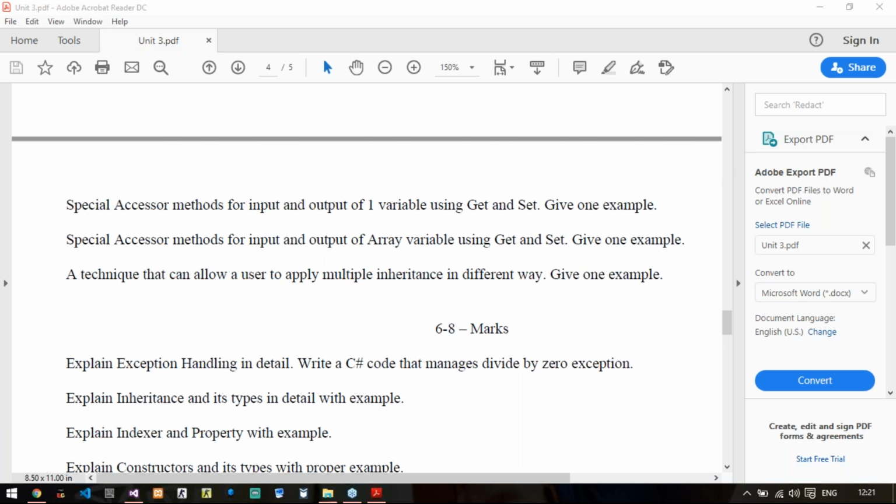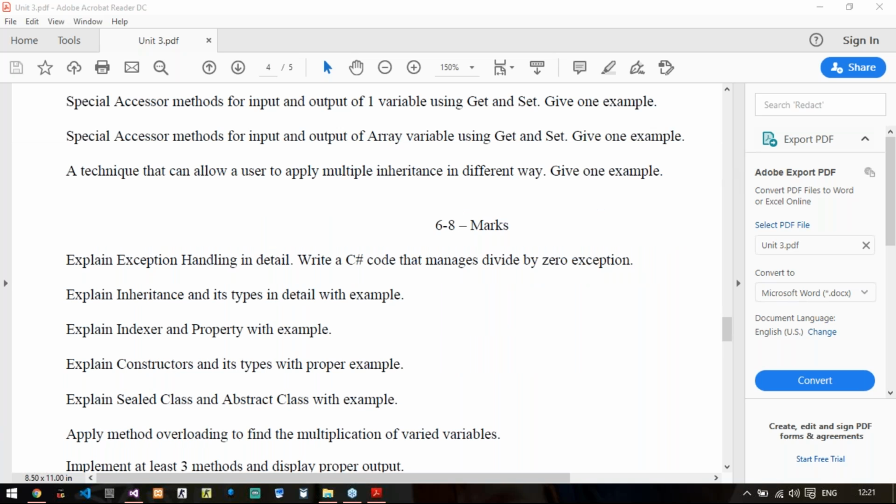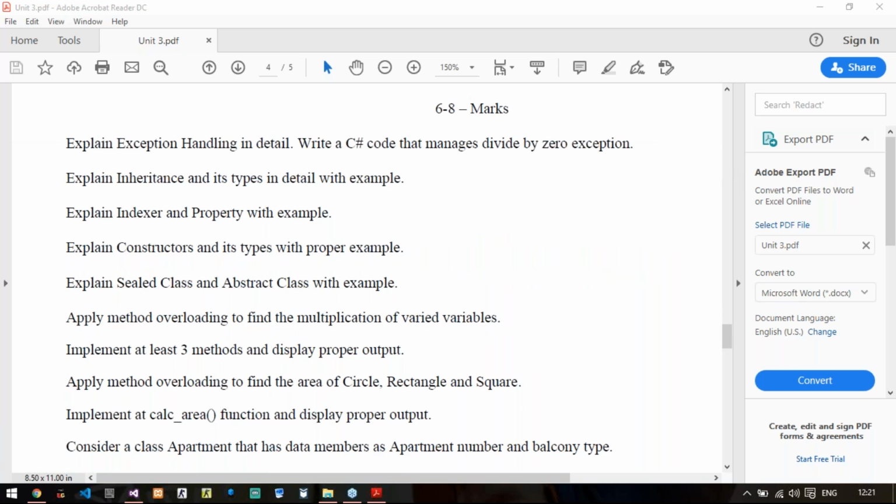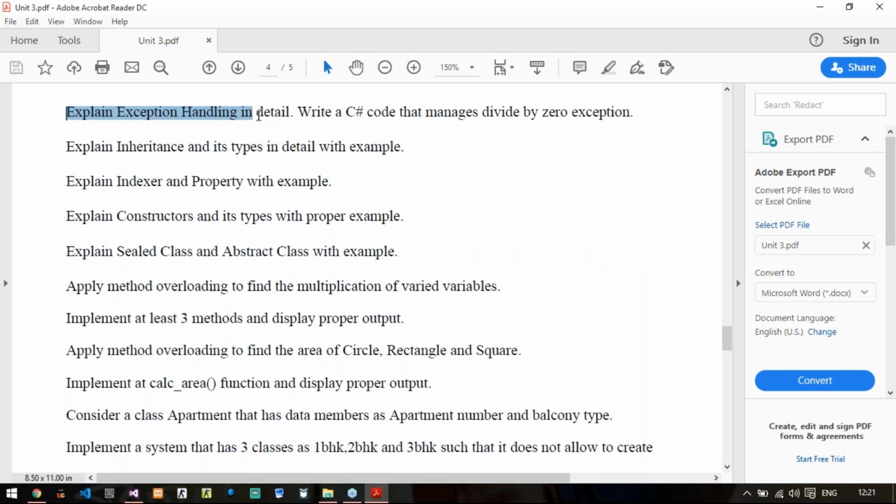Right. Now moving on to 6 to 8 marks questions. Again, there will be some repetitions. So what is exception handling? First, you need to explain this: try, catch, and throw or finally block. And then you will write a code that demonstrates divide by zero exception. This question was a part of your mid one, if you can remember.